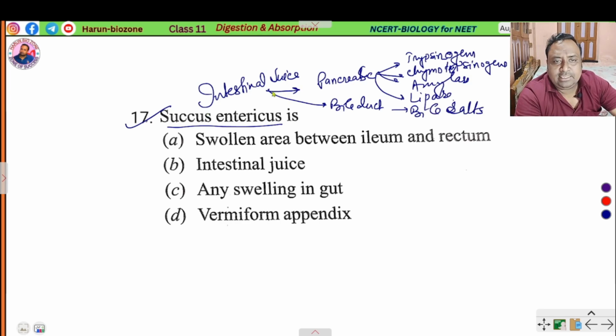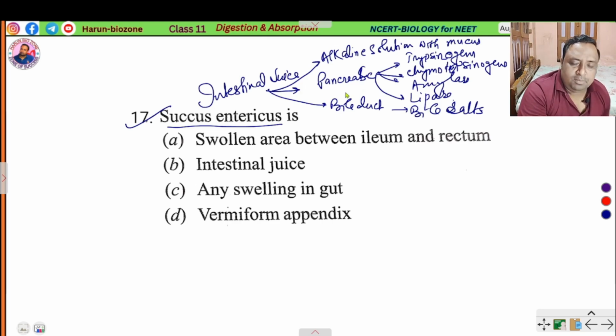Then alkaline secretion, that means an alkaline solution with mucus. This neutralizes the acidic environment of the stomach. So that is the intestinal juice.